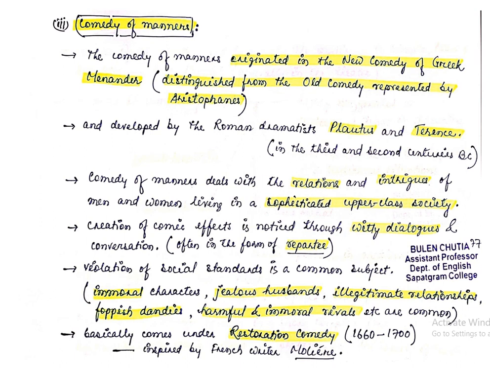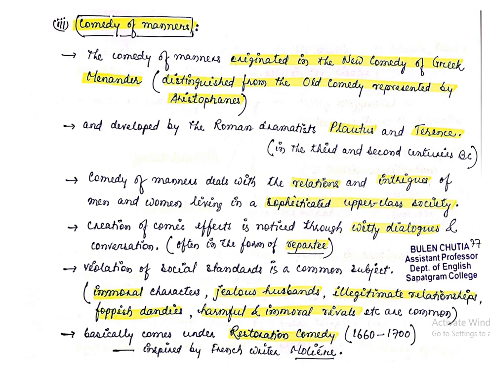Okay, generally the immoral characters, jealous husbands, illegitimate relationships, foppish dandies, harmful and immoral rivals, etc., are common elements of comedy of manners. Okay, try to remember the marked sentences and the phrases.